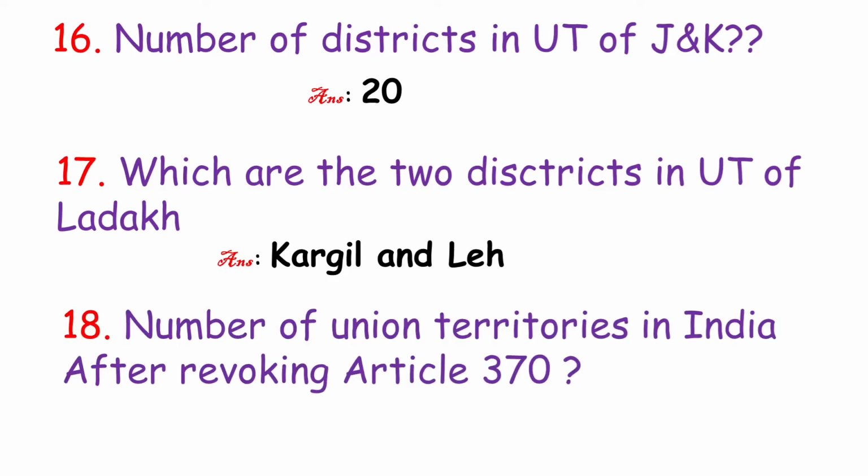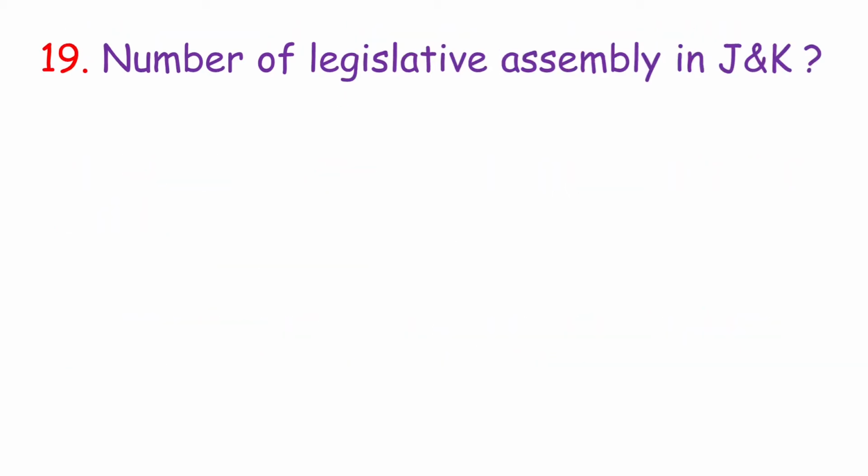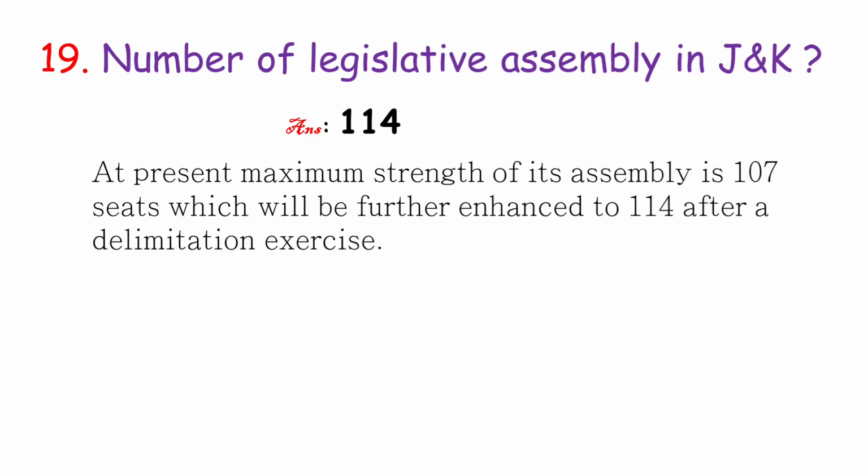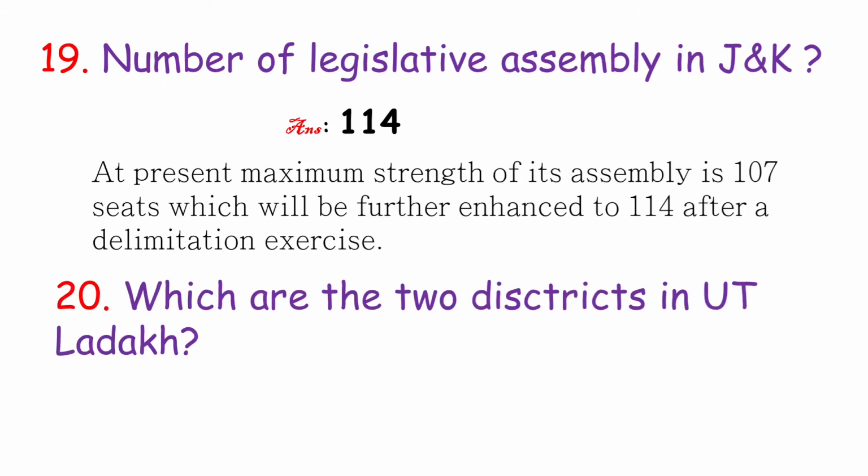The number of Union Territories in India after revoking Article 370? Answer: 8. Number of Legislative Assembly seats in Jammu and Kashmir? Answer: 114. Which are the two districts in the Union Territory of Ladakh? Kargil and Leh.